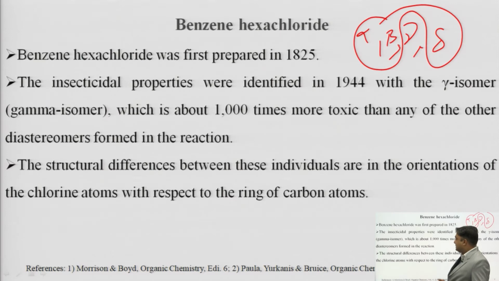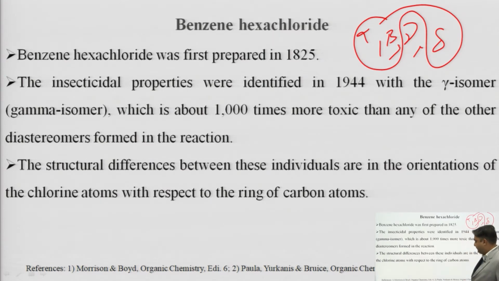The structural difference between these isomers is in the orientation of the chlorine atoms with respect to the ring of carbon atoms.